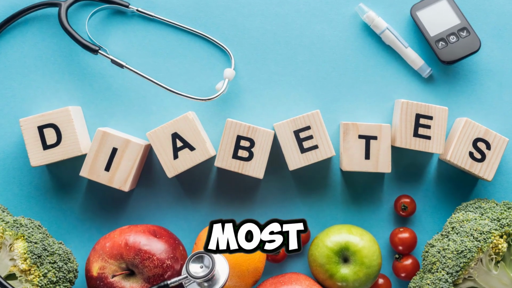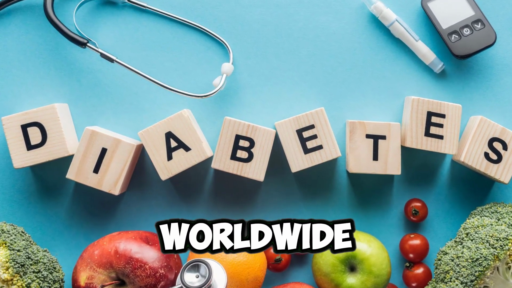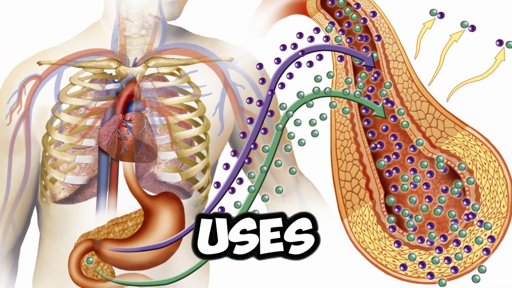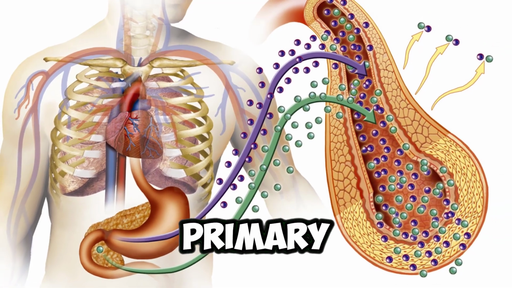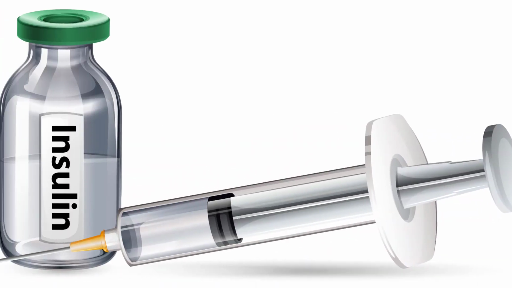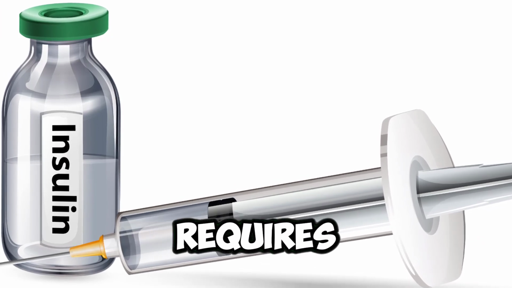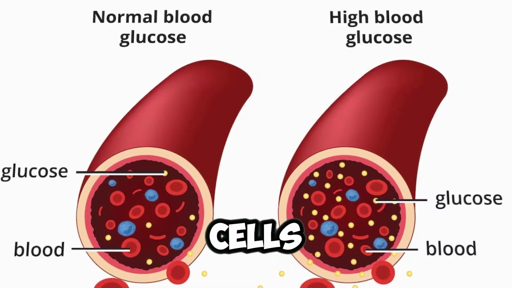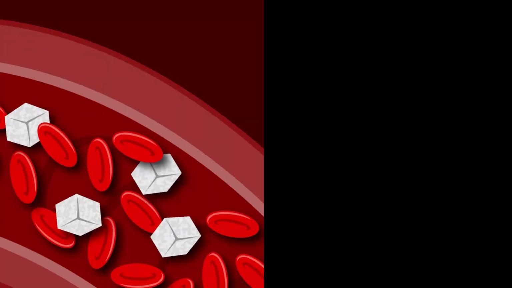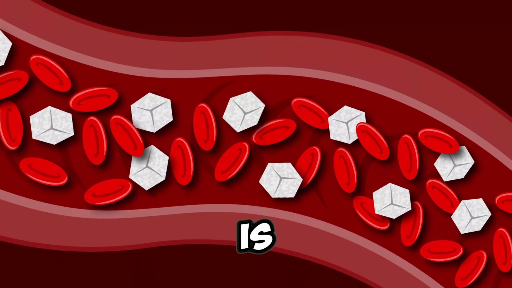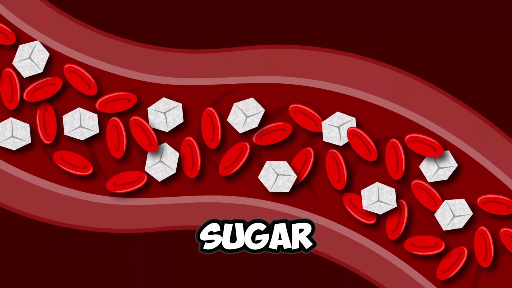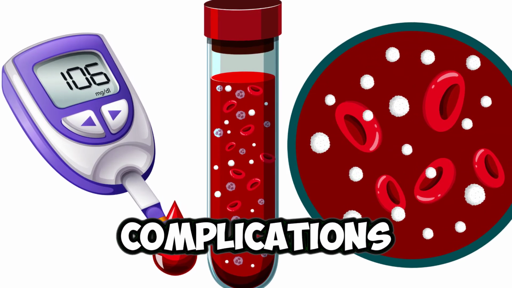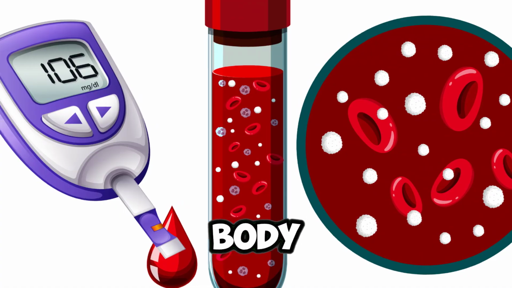Diabetes is one of the most common chronic diseases worldwide, affecting millions of people. This condition is related to how the body uses glucose, which is the primary source of energy for cells. For normal functioning, the body requires insulin, a hormone that helps glucose from food enter the cells where it's used to produce energy. In diabetes, this system is disrupted, leading to elevated blood sugar levels. If this condition isn't managed, it can cause serious complications and affect various systems of the body.